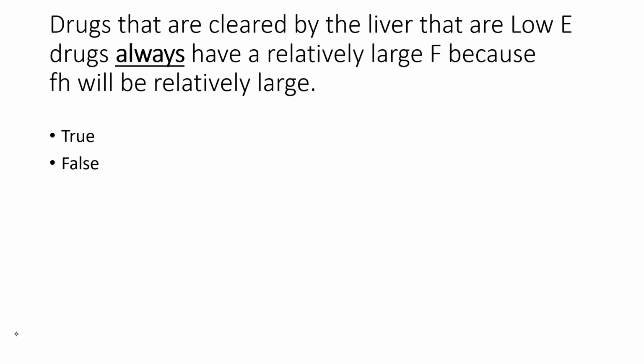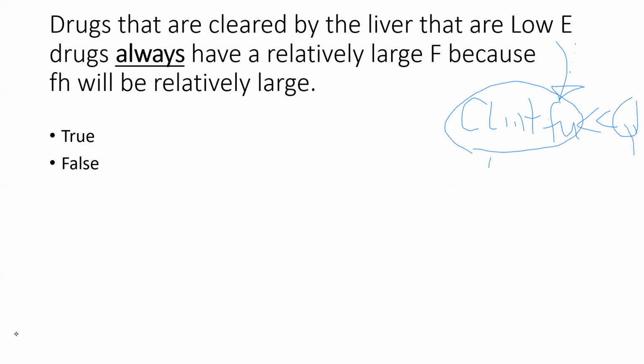Drugs that are cleared by the liver that are low E drugs. Okay, so what does it mean to be a low E drug? Well, low E drug basically means that intrinsic clearance times fraction unbound is the rate limiting step, right? So clearance is approximated by enzyme activity and binding.